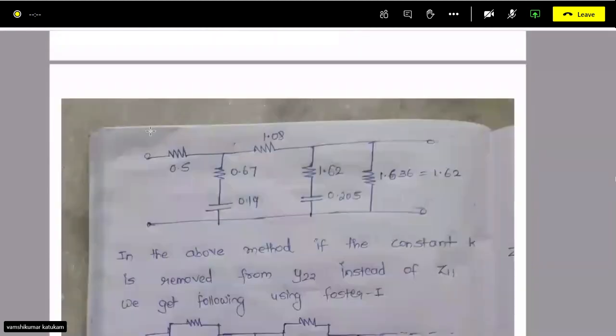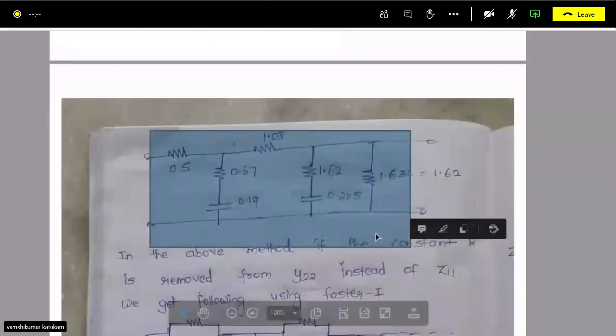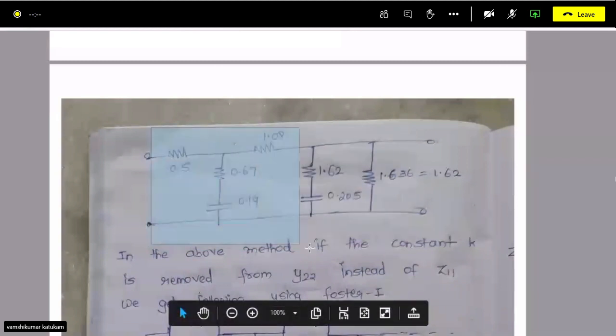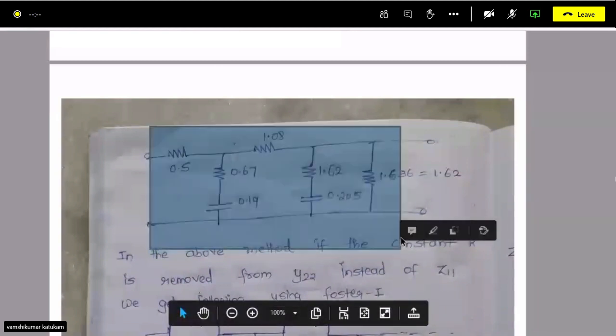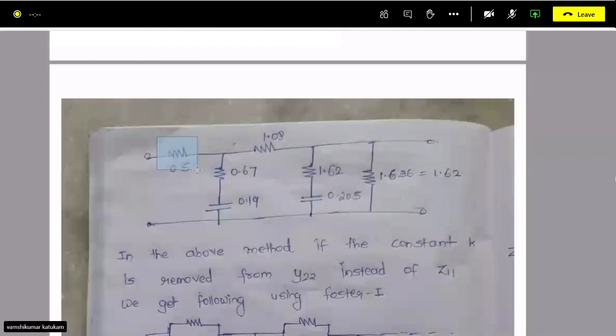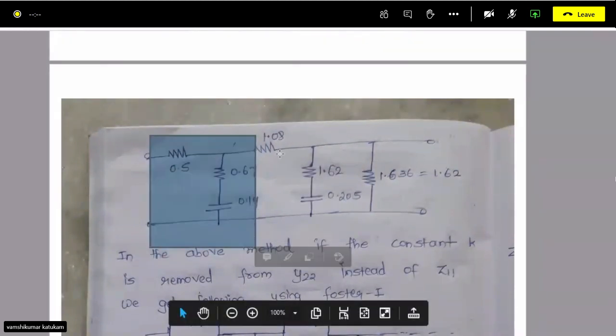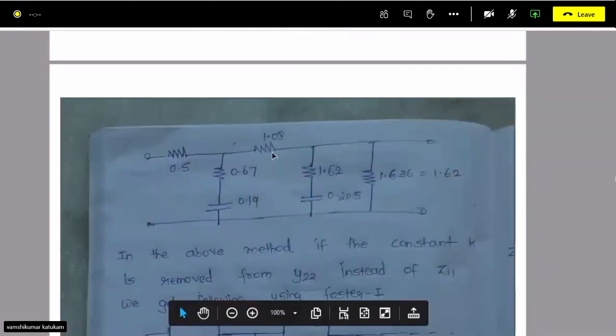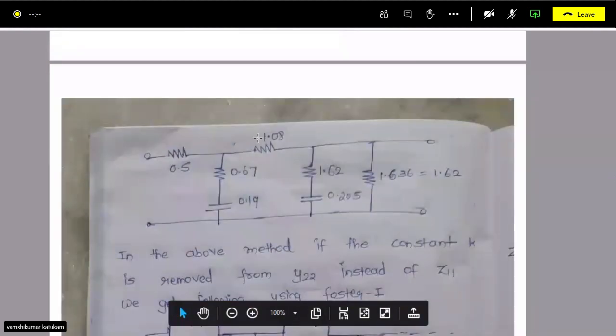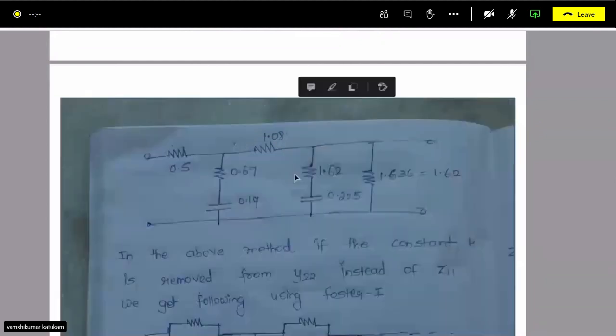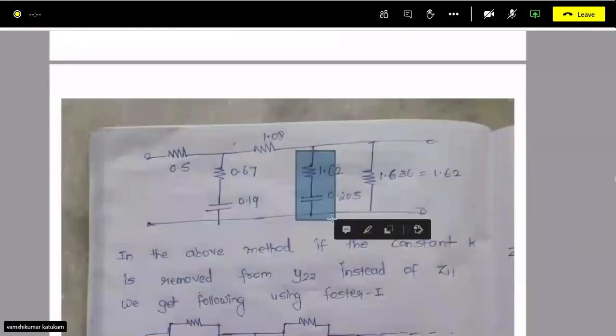Up to here, you can see how the network structure is. Initially you have a resistor because you are subtracting a constant. Again you follow Foster 2 method for the first zero, and for shifting the second zero again you subtract a constant. Again Foster 2 method you apply, you got this, right?